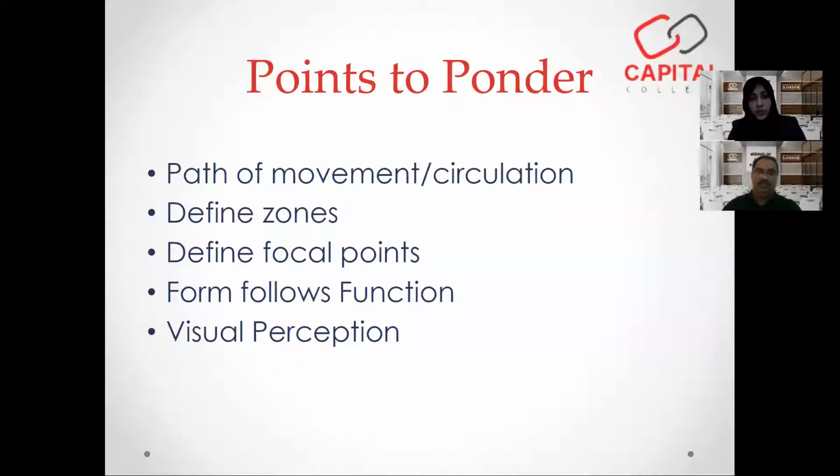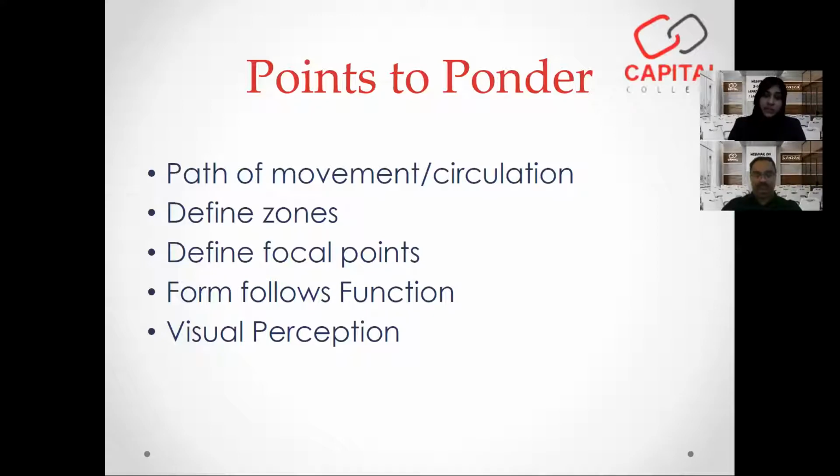Second point, define zones. When you have, let's say, a larger space, for example a living room plus an area for a kitchen, you have to define the zones: how much area the kitchen would take up, how much area the living room is taking up, and all this should again be with respect to leaving space for circulation. Next comes defining focal points.